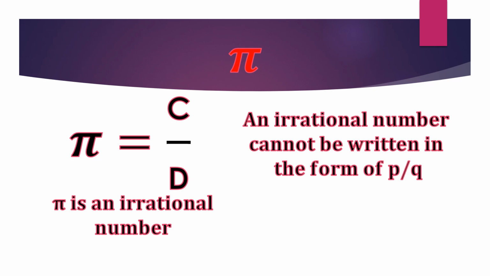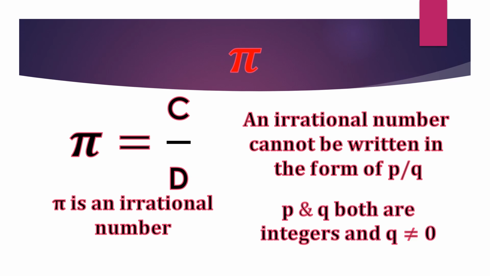Now here, my students almost always ask me this question: if pi is an irrational number, why is it written c over d, like p over q? But when we define the irrational number as one that cannot be written in the form of p over q, the next part of this definition is that p and q both are integers and q is not equal to 0. Well, this q not equal to 0 can be true here as well, since d can never be 0 if there is a circumference.